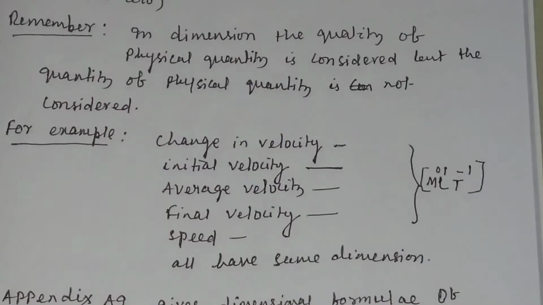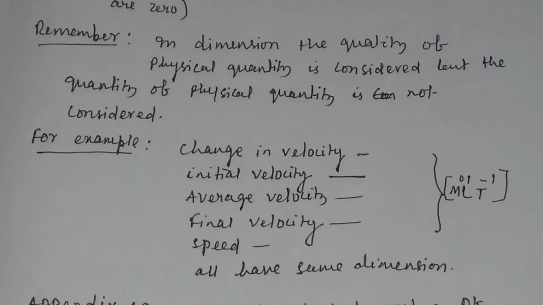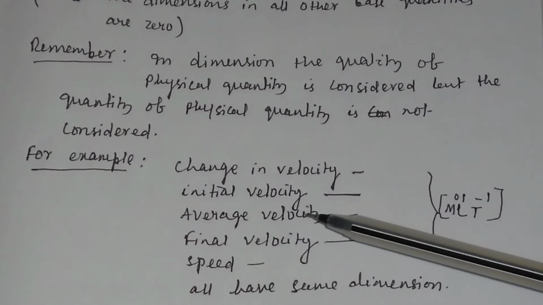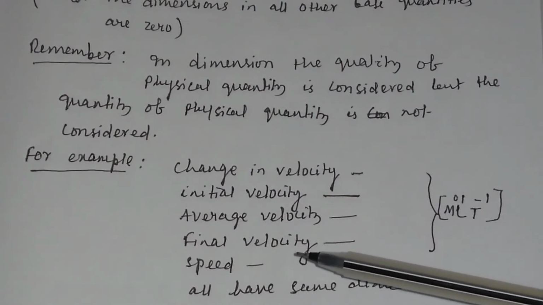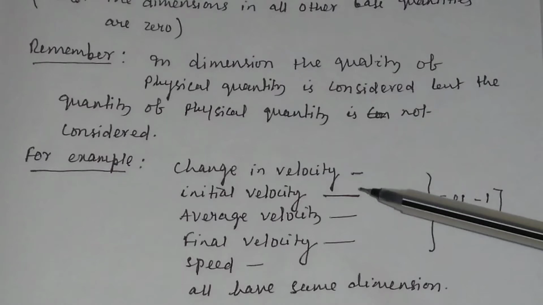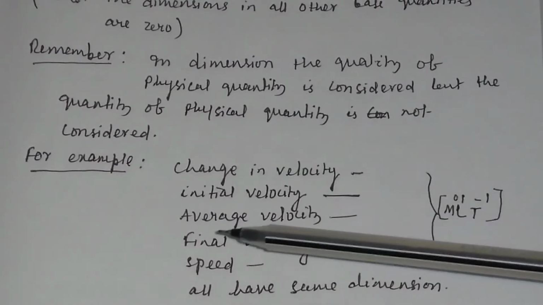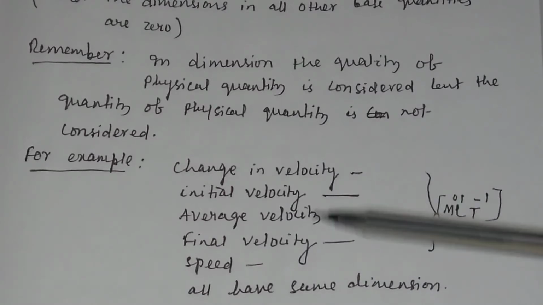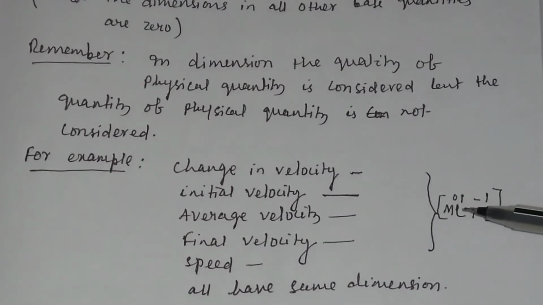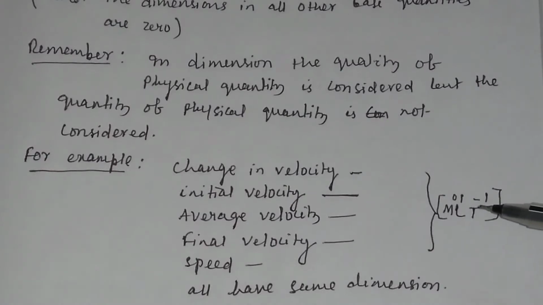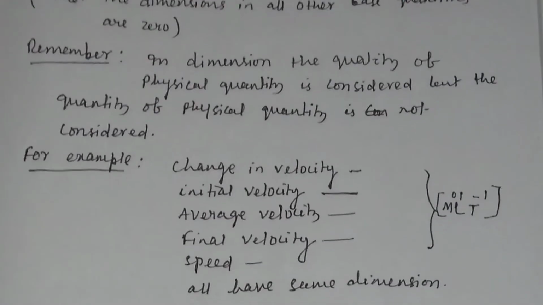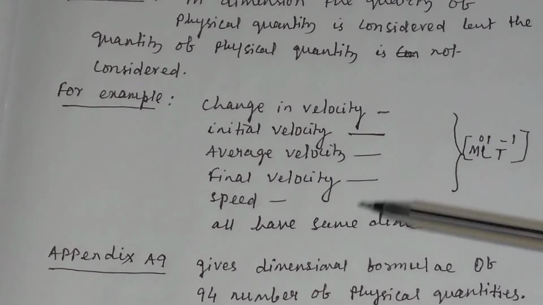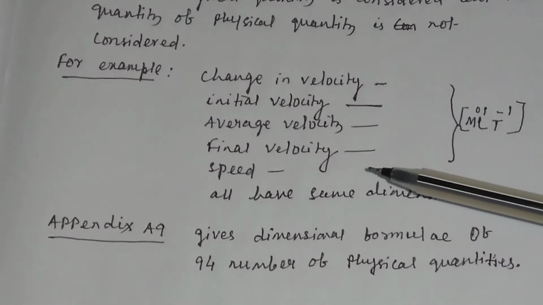Quality of a physical quantity means, suppose you consider change in velocity, final velocity, average velocity, speed, all have the same dimension. The quality of all these quantities is the same. That means these all have dimension M^0 L^1 T^-1. But the quantity of all these physical quantities is not the same.